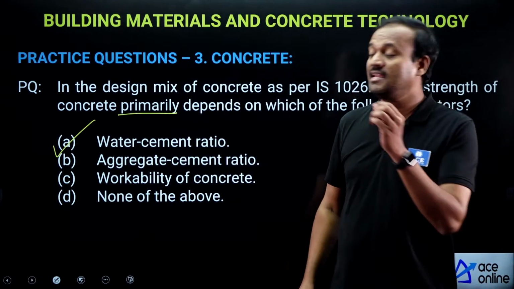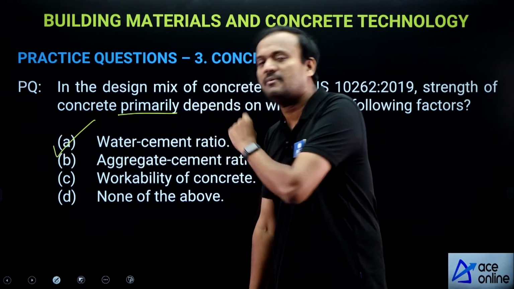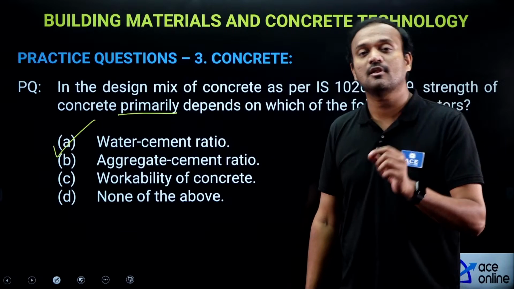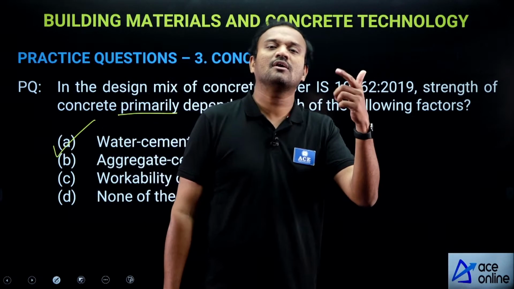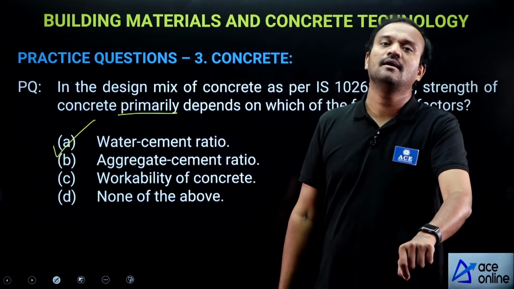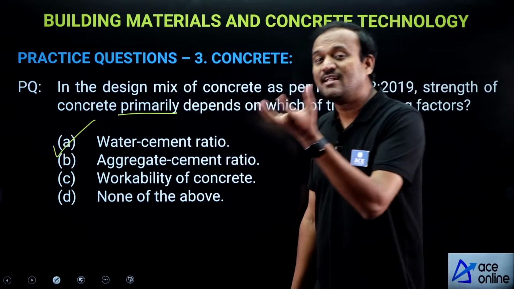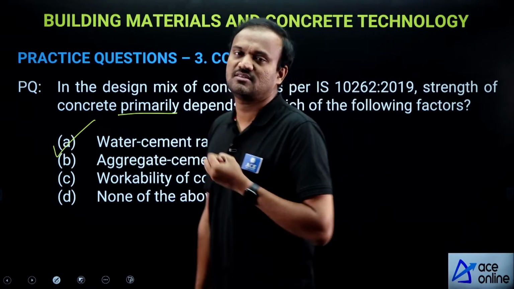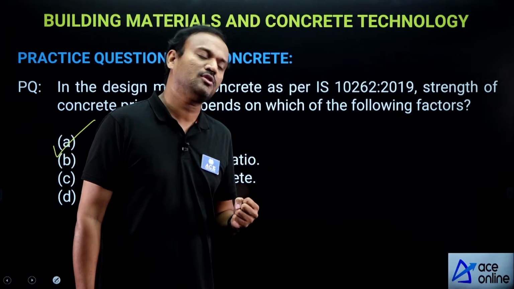The relationship between strength and water cement ratio is given by Abram's law. Abram's law states that strength of concrete and water cement ratio are inversely related, provided the concrete is workable. That concept is utilized in concrete mix design as per IS 10262:2019.